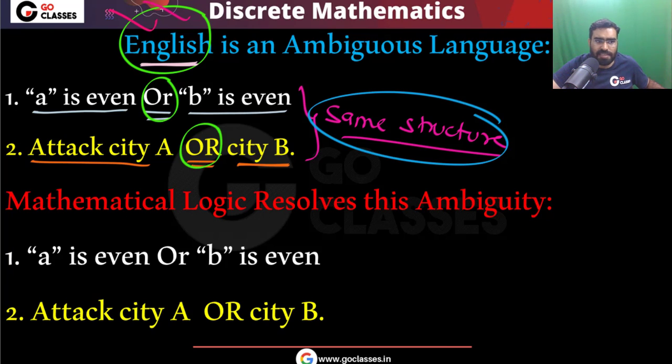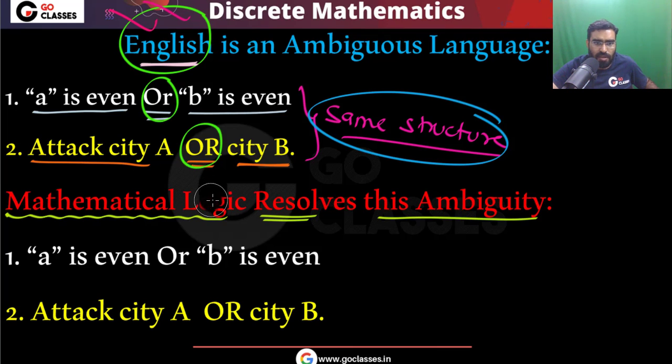And that is the reason we study mathematical logic. I told you that mathematical logic means logic for mathematics, logic for computers. Mathematical logic is the language for computers, and it will resolve this ambiguity. See, what is this mathematical logic going to do?